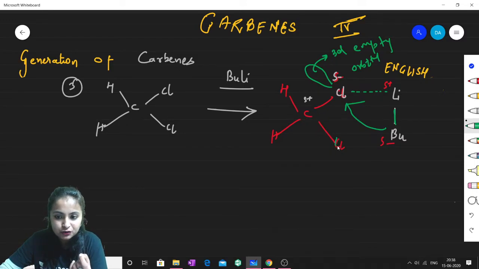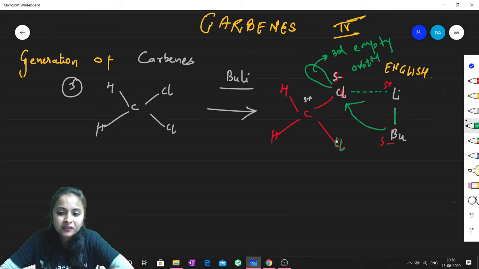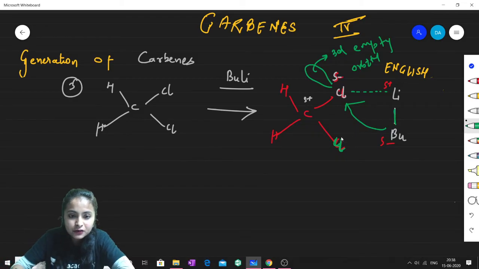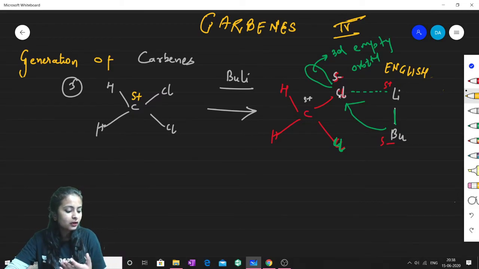This is an extremely different point. You can say this is somewhat like umpolung also, because there is a reversal of polarity. You can see this was initially partial positive, isn't it? Now what I'm saying is that this chlorine will be removed. This chlorine will get out of it. So this carbon will now have a negative charge.